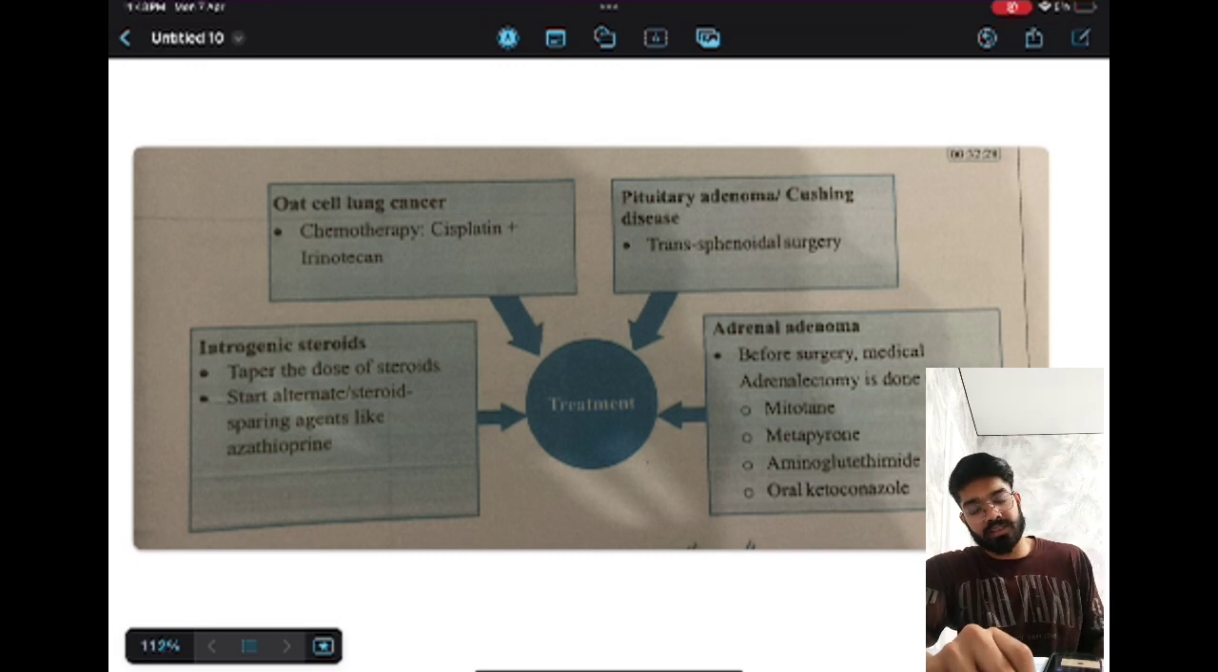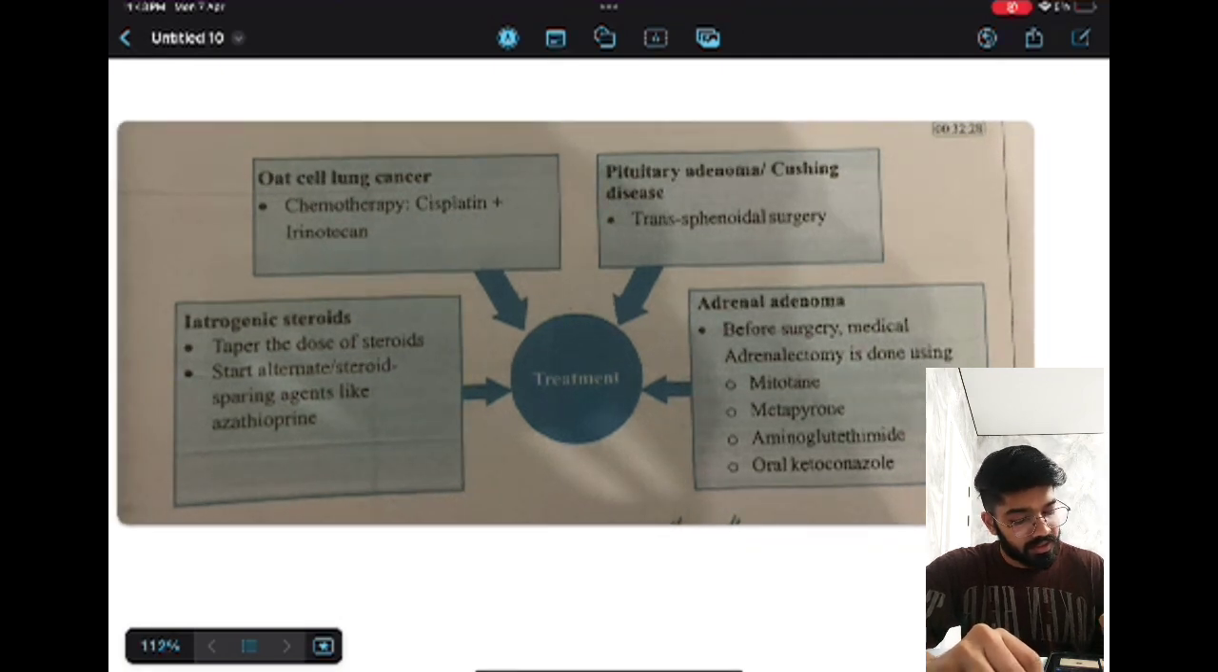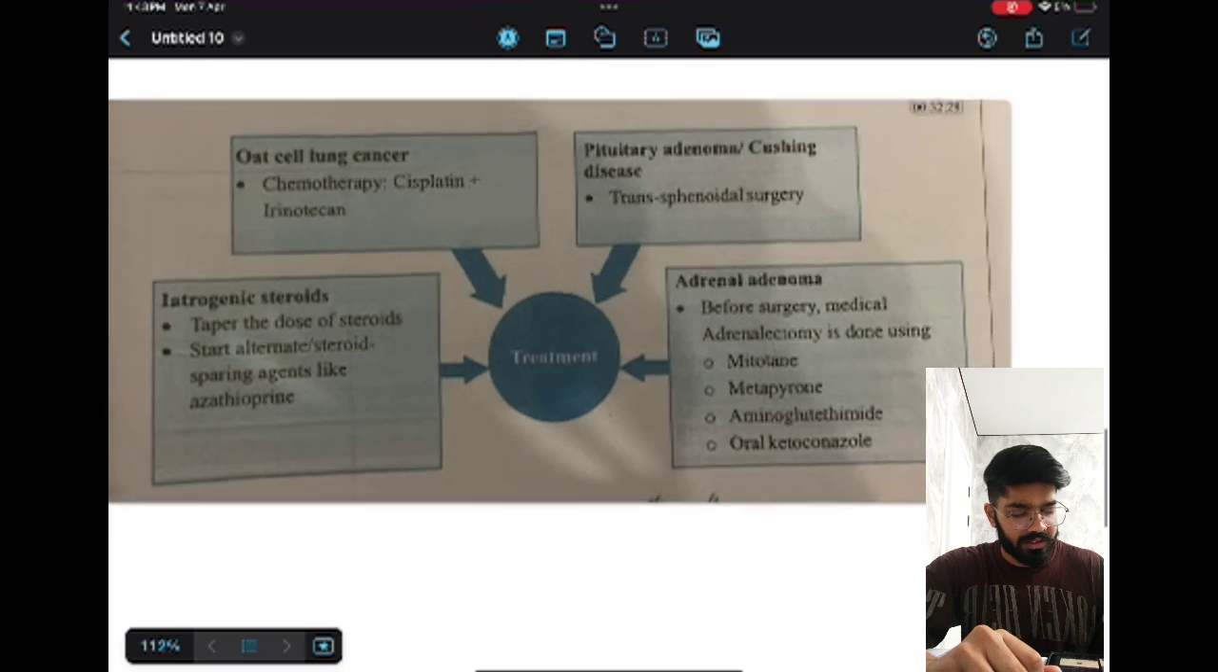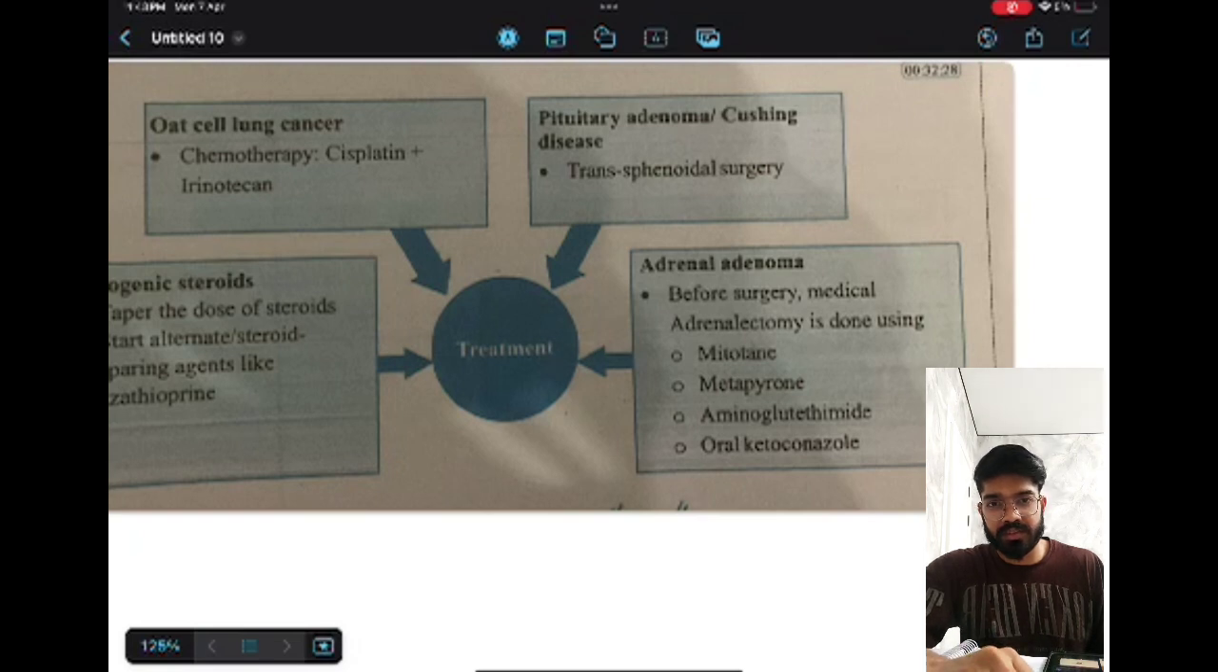The second etiological factor is intake of steroids. So the person who is taking steroids for a long time, we can't discontinue the steroids suddenly, because there will be a sudden crash of the BP in the person, and there will be other side effects if we stop the steroid intake suddenly. So there should be a gradual decrease in the steroid intake of the patient. Taper the dose of steroids in the person. Start alternate steroids, for example azithromycin. Or otherwise we have to decrease the dose of steroid.